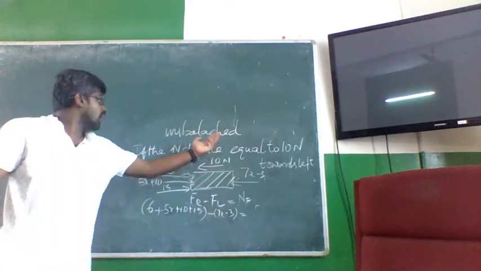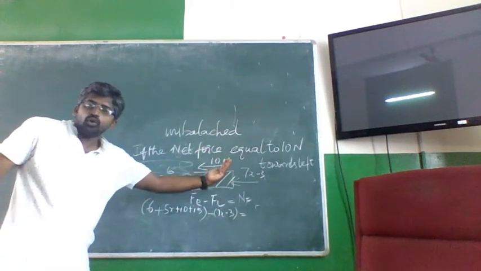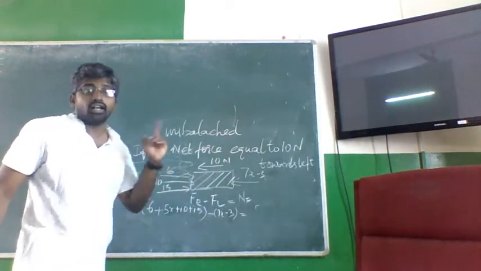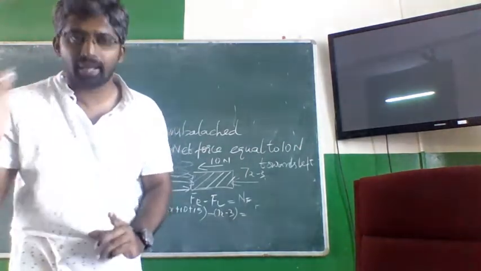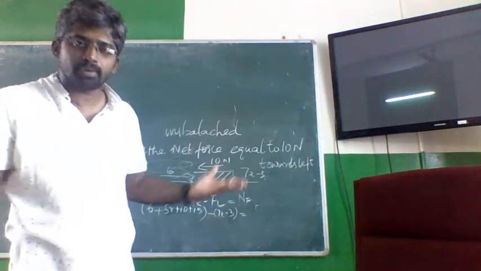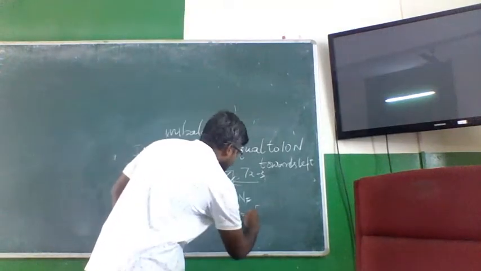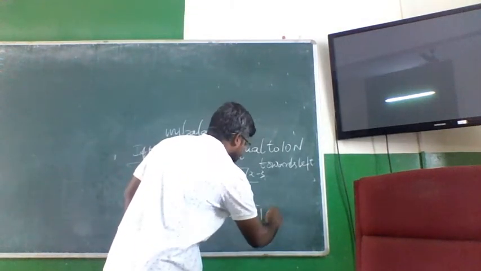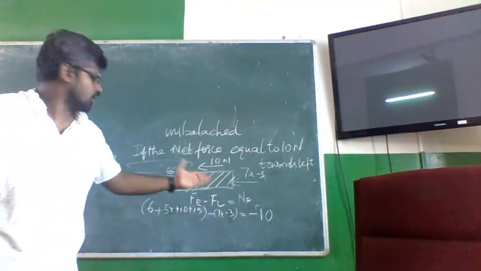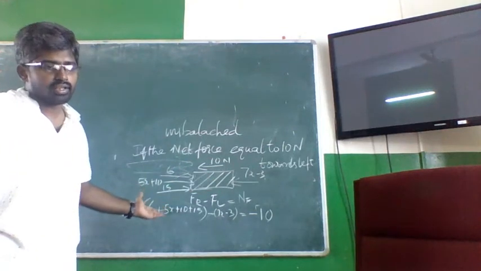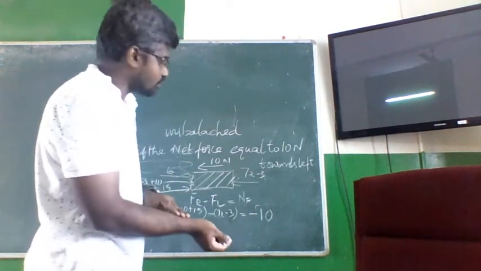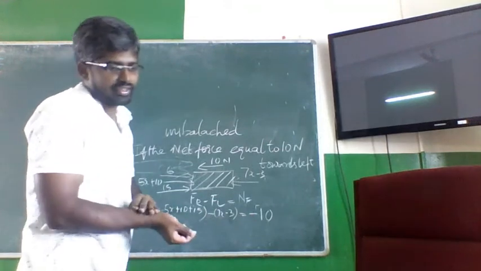What is the net force? 10 Newton, or 10 units towards left. Left means the convention is minus, right means the convention is plus. So the net force is minus 10. With minus 10, you solve this equation, you will get the value of x.